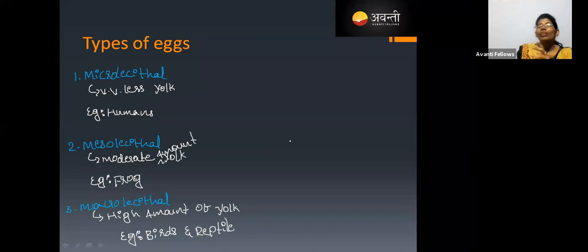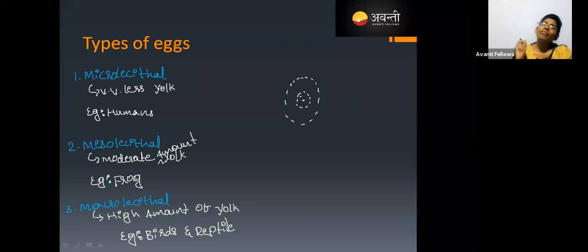Yes, that is the embryo, very good. So if this is an egg, all white in color, and in the middle there is a yellow part, and here is a dot. This dot that you can observe in a boiled egg is the embryo, and this yellow part is the food material for that developing embryo.